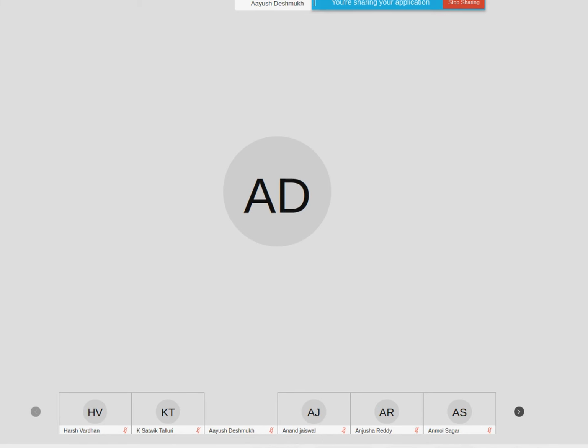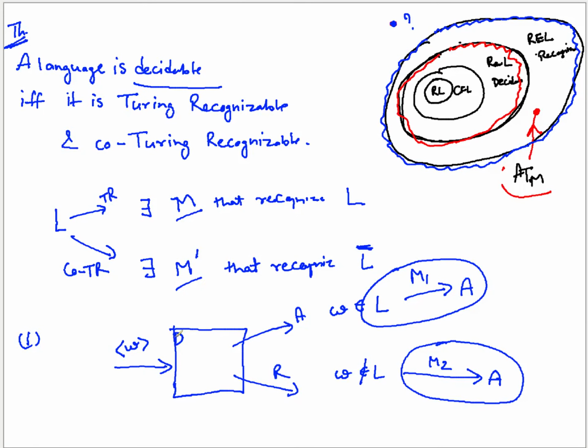Okay. So one direction is very trivial: if you have a decider, certainly the decider has both powers, accepting and rejecting. So it is a recognizer also, because every decider is a recognizer. But if you take the rejecting decision, it is actually a recognizer for the complement language also. So whenever you have a decider, the language is Turing recognizable and co-Turing recognizable both. Now let's see the vice versa.